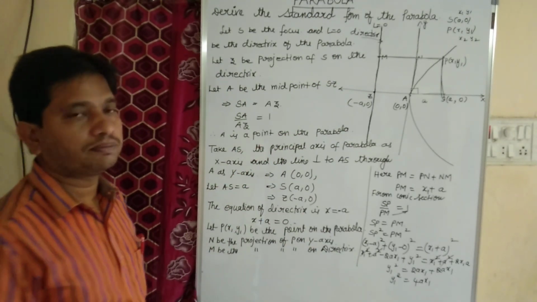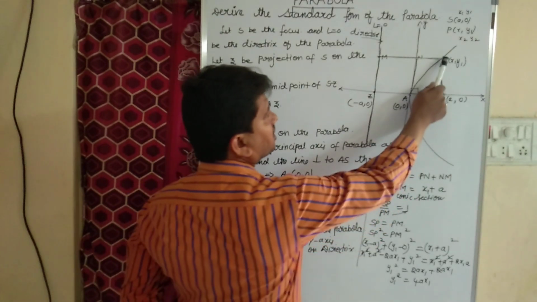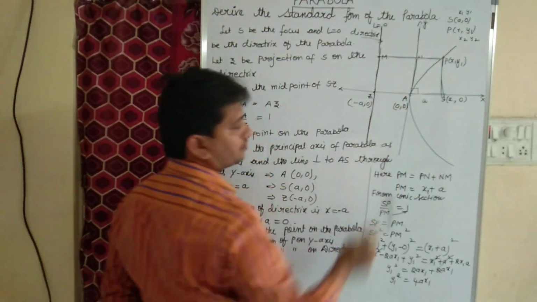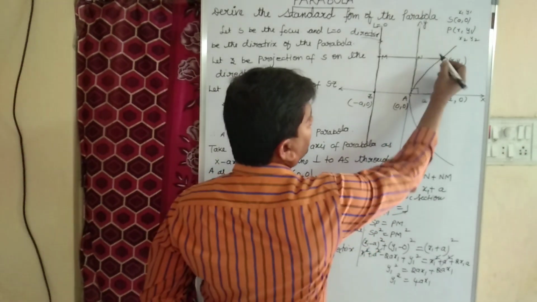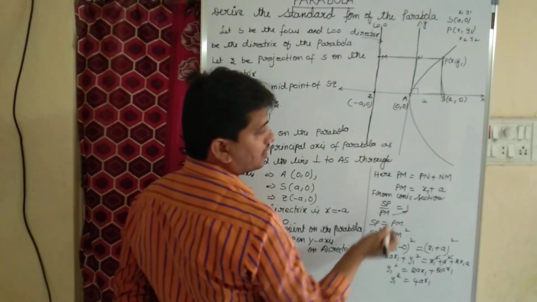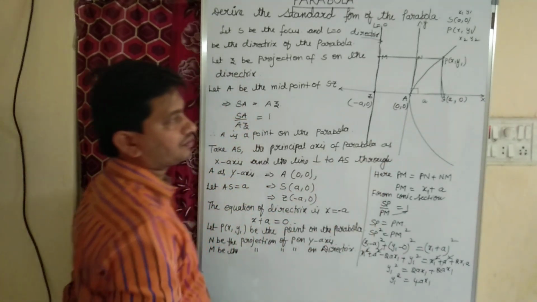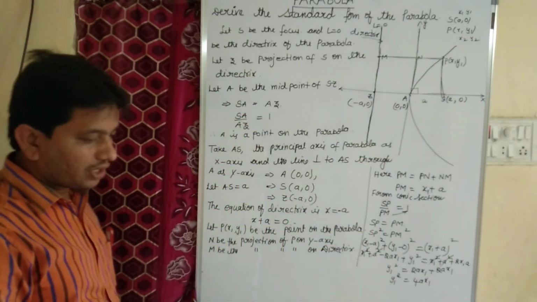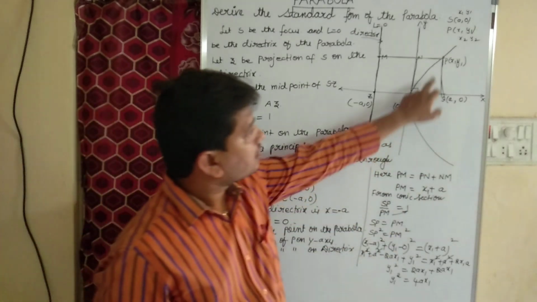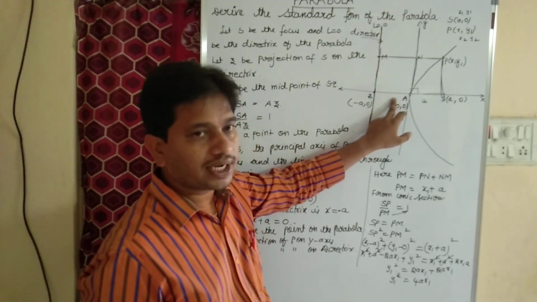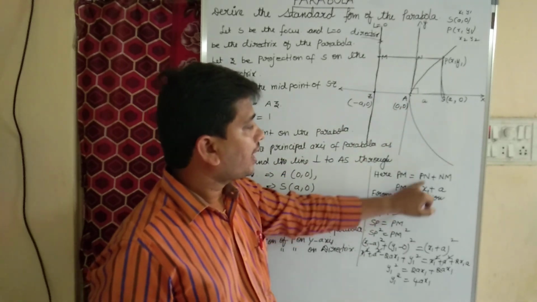Now coming to PM. PM is nothing but PN plus NM. NM is a units, and PN is x1.